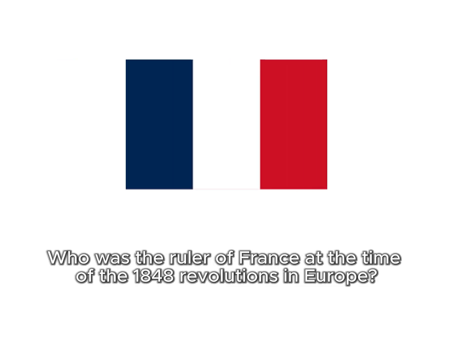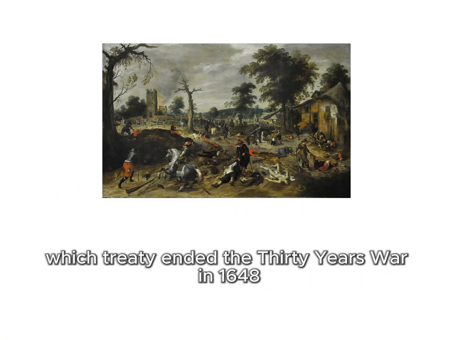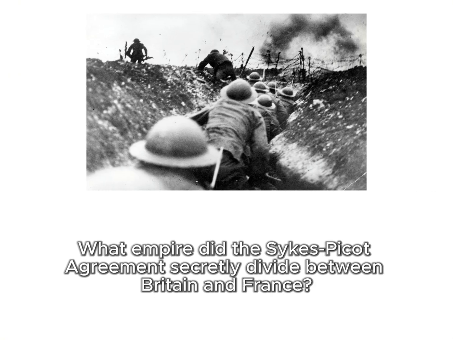Question 1. Who was the ruler of France at the time of the 1848 revolutions in Europe? Louis Philippe. Question 2. What city was known as Byzantium before becoming Constantinople? Istanbul. Question 3. Which treaty ended the 30 Years' War in 1648? Treaty of Westphalia. Question 4. What empire did the Sykes-Picot Agreement secretly divide between Britain and France?